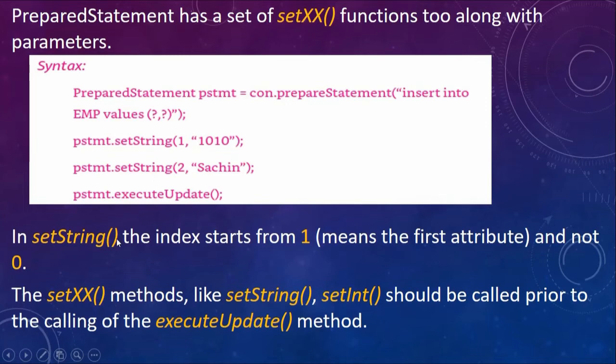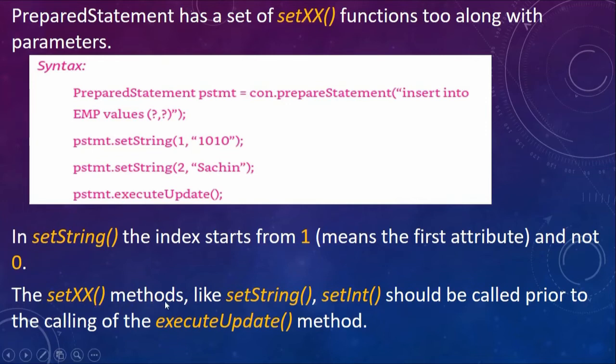In setString you must have realized that the index starts from 1. It does not start from 0, it starts from 1, then 2 and so on, meaning the first column of the table. It cannot start with 0, because 1 means the first column.